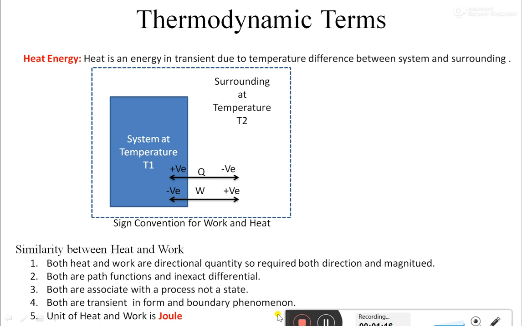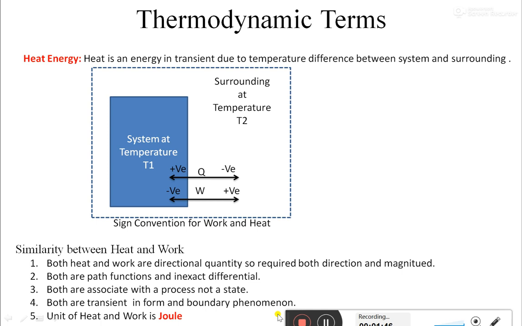As per the third law of thermodynamics, at the absolute zero temperature, the change in entropy of the system is zero. Entropy is another term which we are supposed to complete in our next lecture.